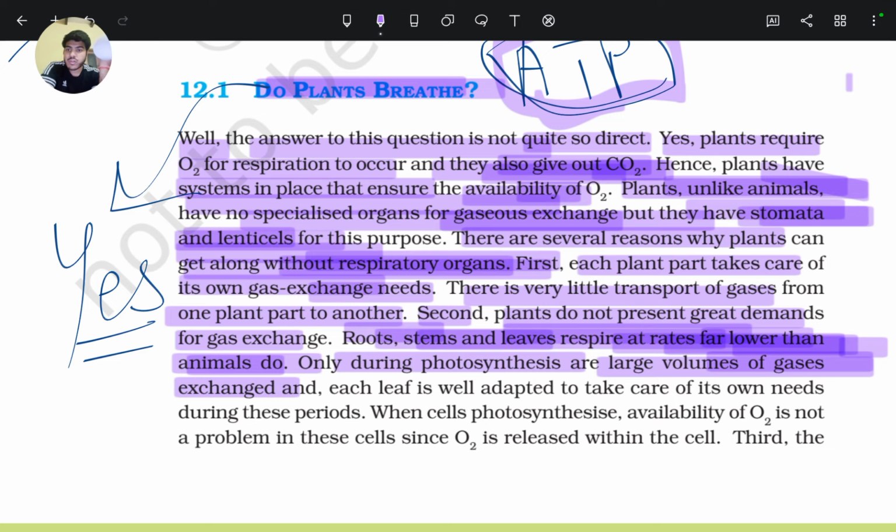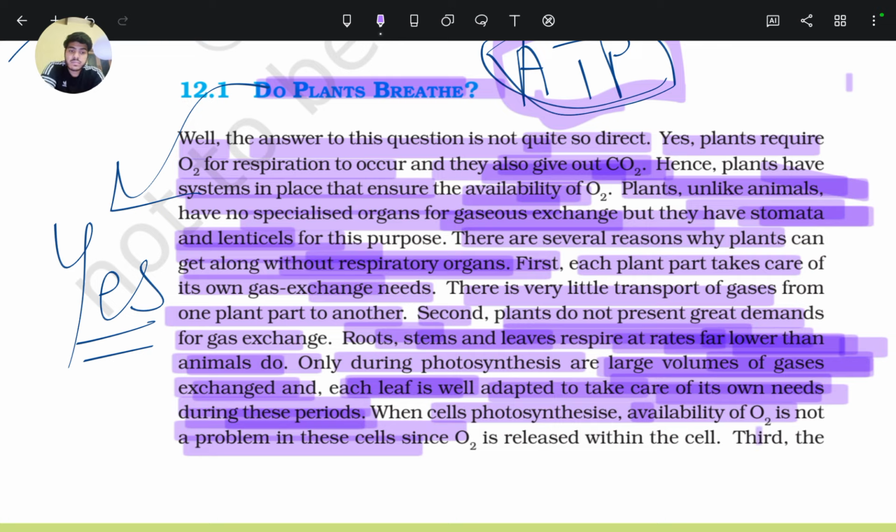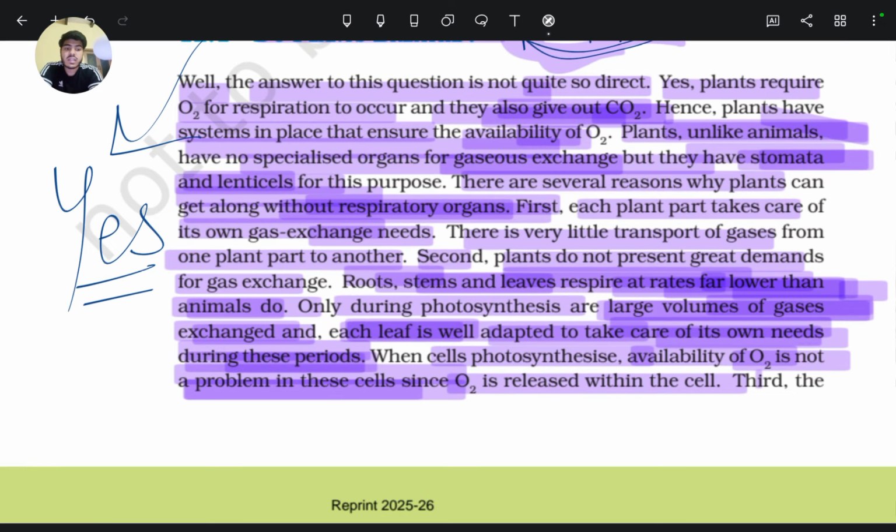So at the time of photosynthesis, a large volume of gases is exchanged. Each leaf is well adapted to take care of its own needs during this period, that is, photosynthesis. When cells photosynthesize, availability of oxygen is not a problem in these cells, since oxygen is released within the cell.